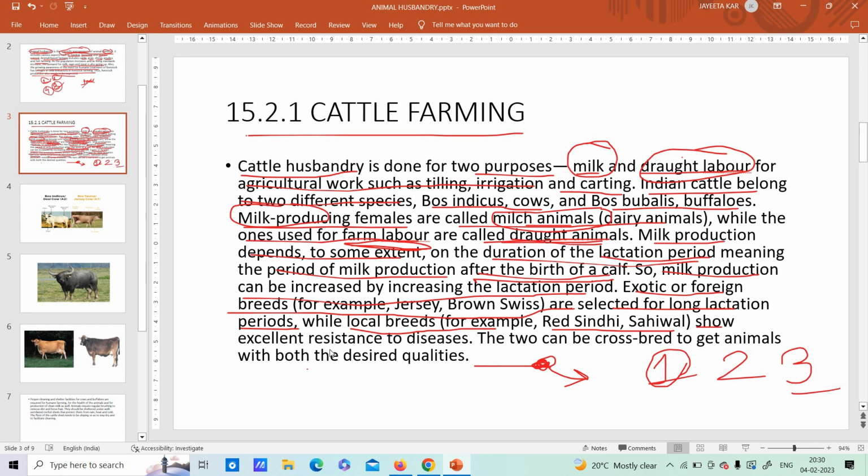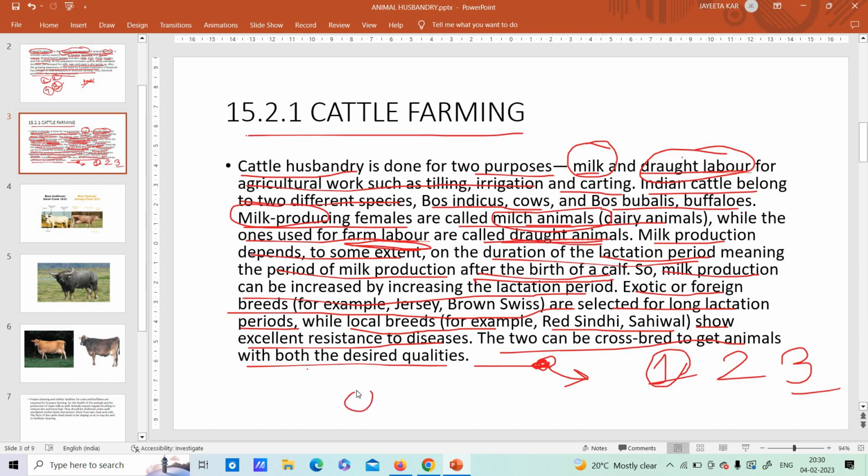No. Local breeds show excellent resistance to diseases. So foreign cows, Jersey and Brown Swiss, can produce milk for a very long period of time, a long lactation period, whereas our Indian local breeds, the Red Sindhi and Sahiwal, show resistance to diseases. That means they do not get caught by various diseases so easily. They are quite strong in their immunity. These two can be crossbred to get animals with both the desired characters.